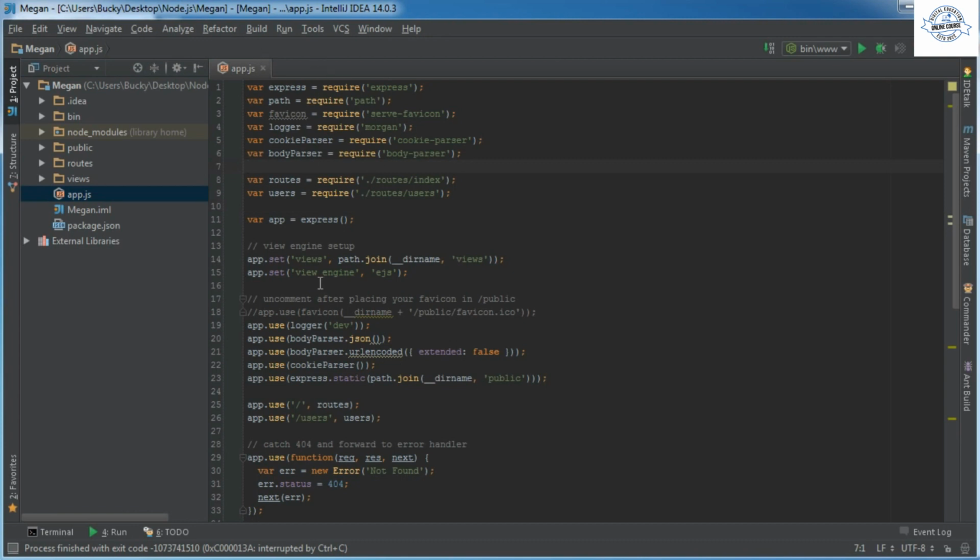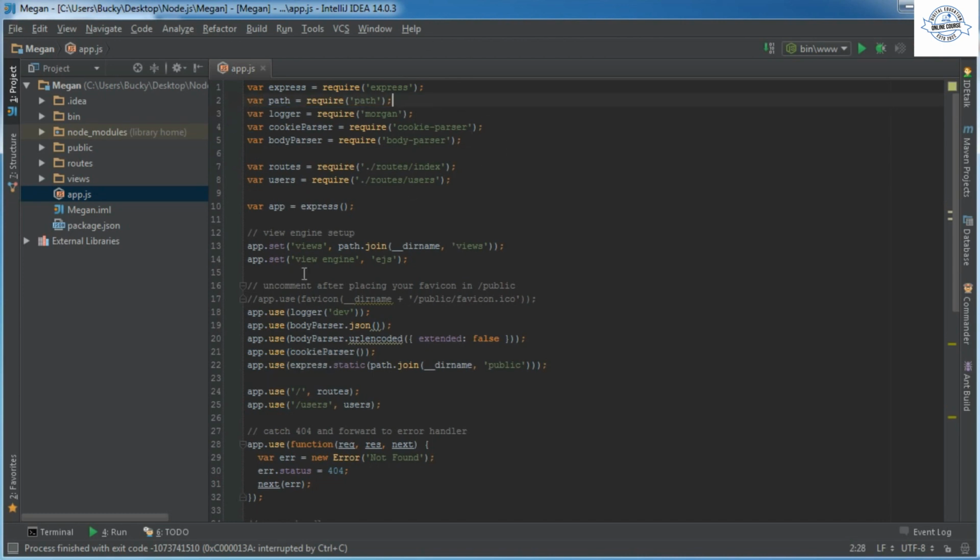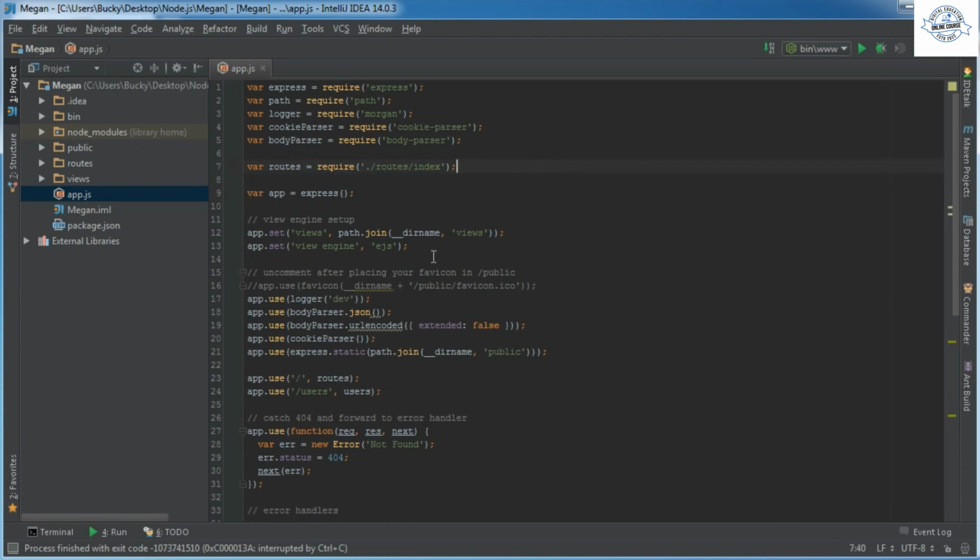Let's see what code we don't need. In this app.js file, first delete this favicon because we won't be worrying about the favicons right now. Also delete line number 8, which I guess would be line number 9 before I deleted that. But again, this is just a requirement to that users file that we're going to be getting rid of.